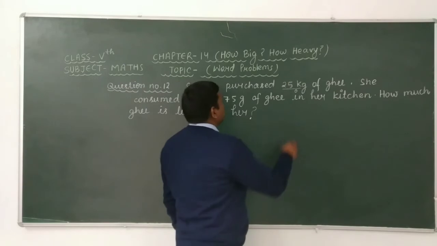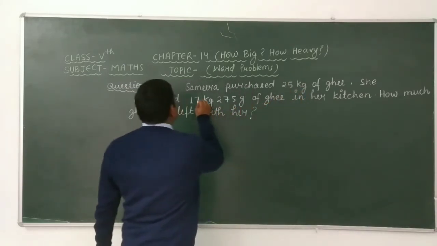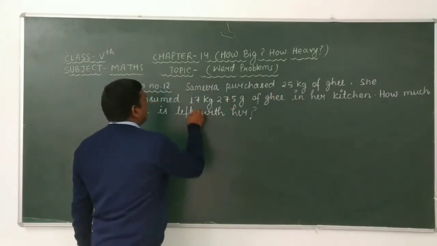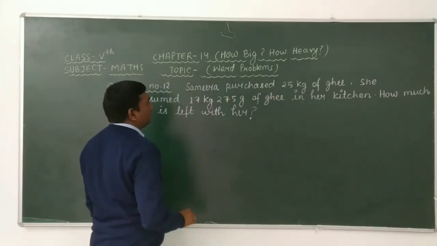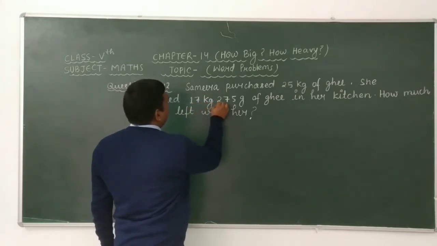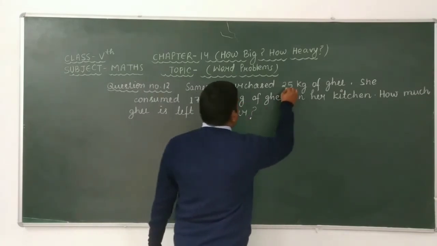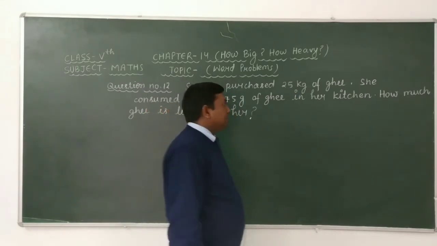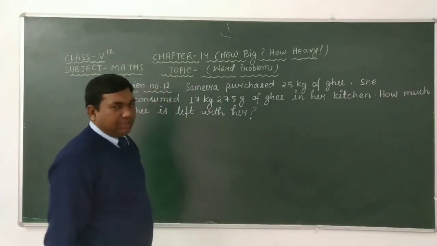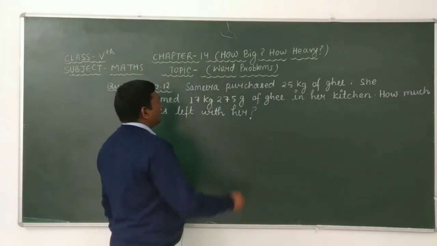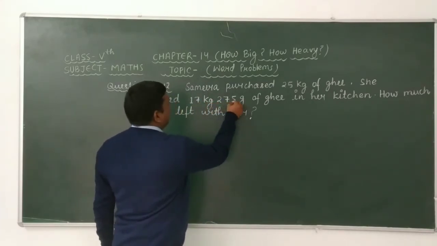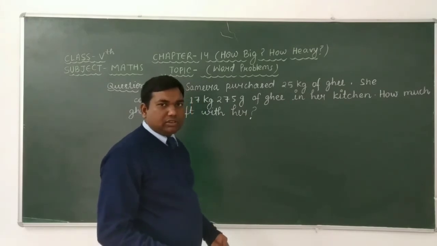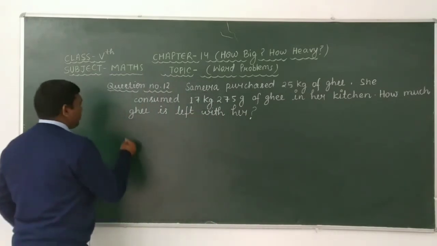Then in this question we find the total quantity of ghee left with her by taking the subtraction of 17 kg 275 gram from 25 kilogram. It means that in this question here we have to subtract 17 kg 275 gram from 25 kg.